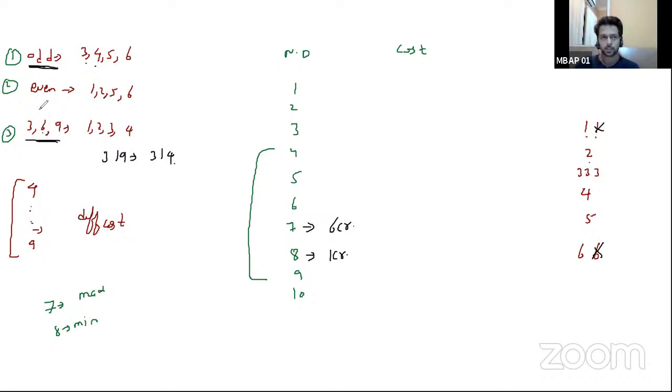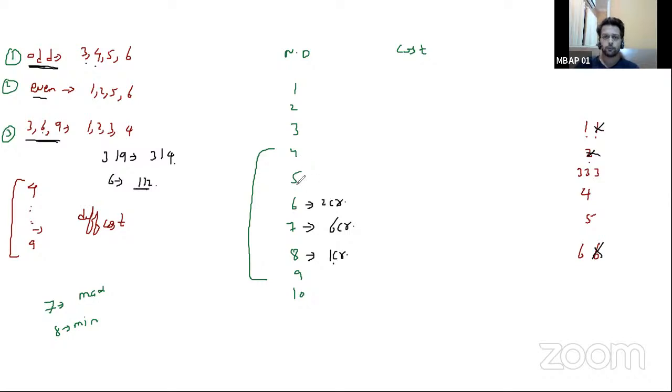Similarly, 6 is a multiple of 3 and 6 is an even number also. So 6 will take which costs? 6 will have an overlap of 1, 2, 5, 6 and 1, 2, 3, 4. 6 can take only 1 and 2, right? Now it has been told to us that 4, 5, 6, 7, 8, 9, these DOMs will require different costs. 6 can take only 1, 2. 1 is already absorbed. So it's visible to us that 6 will have only 2 crore. Is it understood to all? So it's obvious that 6 will have only 2 crore as a value, right?